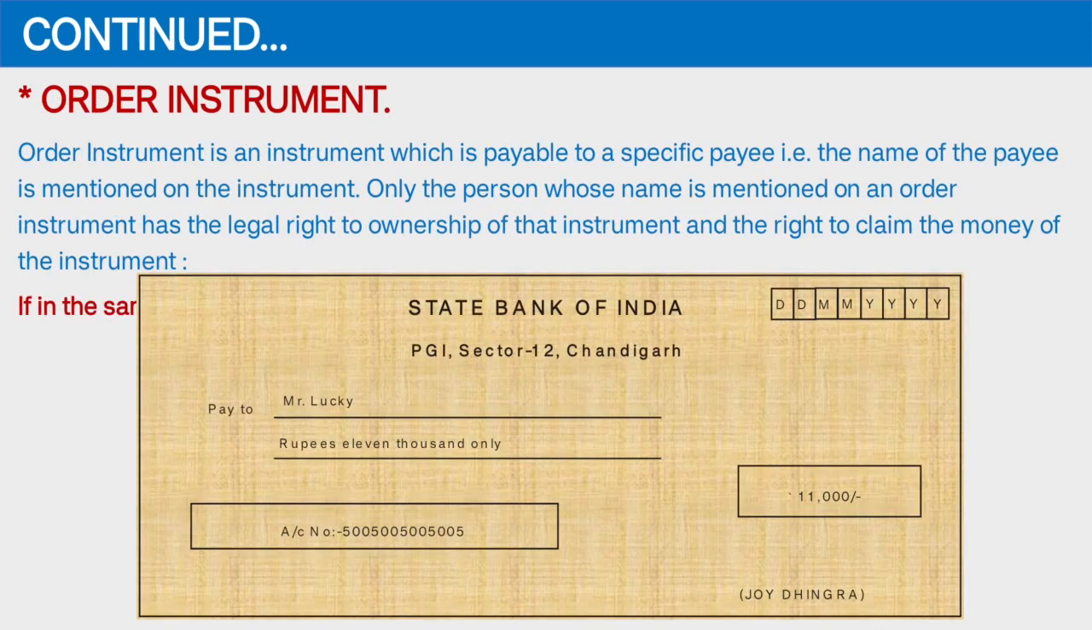Now the question arises, what is the order instrument? An order instrument is the one which has a specific payee. Now you can see in this check, Mr. Lucky has been written.